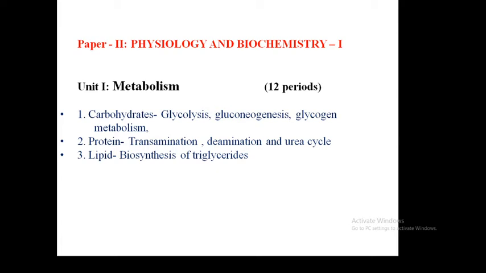So it is the reverse reaction, but it is not just the same as the flow of glycolysis up to pyruvate. There are three pacemaker reactions of gluconeogenesis which have to be completed in an altered manner. We'll understand that when we move into the topic in a detailed way.